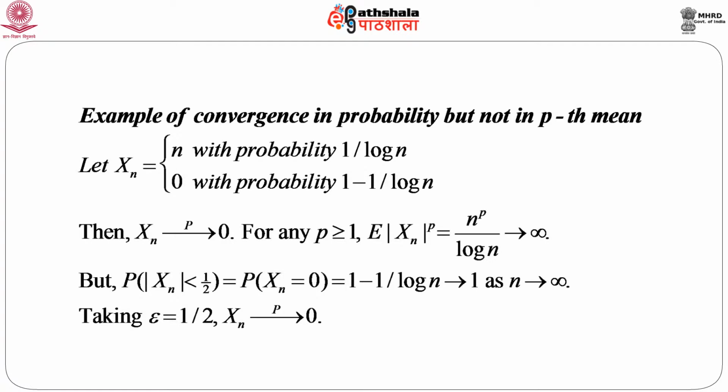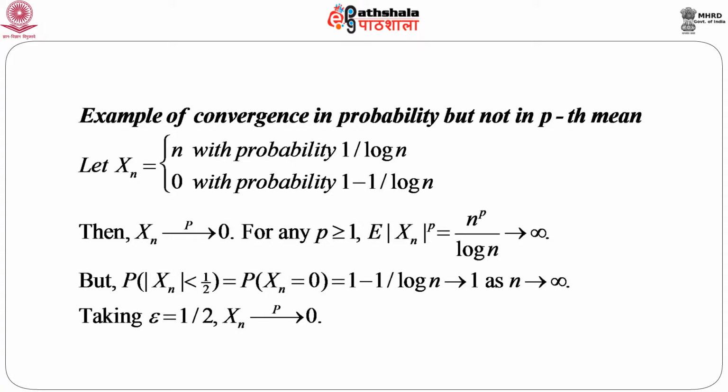So, this is a nice counterexample to show that convergence in probability does not necessarily imply convergence almost surely. Next, we have seen using Markov-Chebyshev's inequality that convergence in Lp, or convergence in pth mean, always implies convergence in probability. So, let us investigate whether the reverse direction is also correct or not. Unfortunately, the answer is that it does not always hold good. So, we are discussing one counterexample to show that this is not necessarily true.